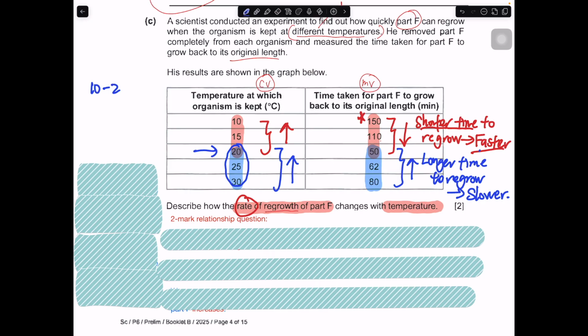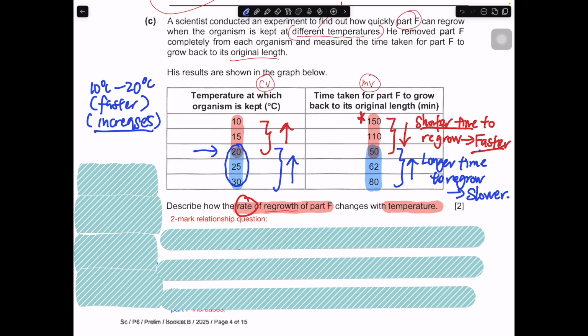Okay, 10 to 20 is faster. Then in this case, if it's happened faster, that means the rate of regrowth actually increases. So can you see that this part is very tricky? If you want to write it in this way, it will be increases. Can you see that the time decreases, but the rate of regrowth increases? So it's totally opposite. If the time goes down, that means the regrowth is happening faster. The rate of regrowth actually increases.